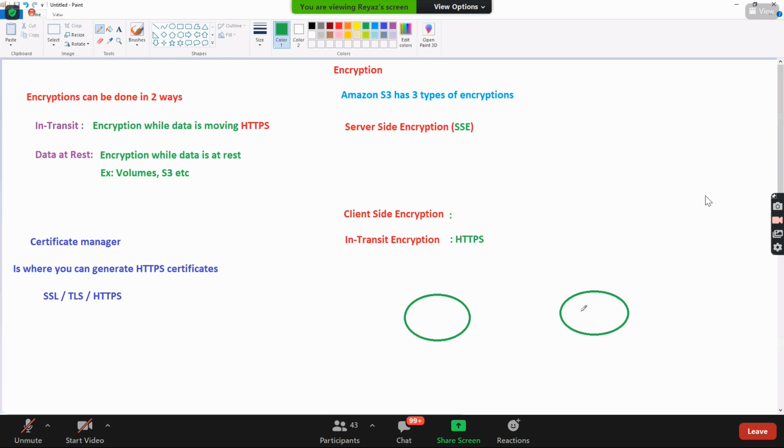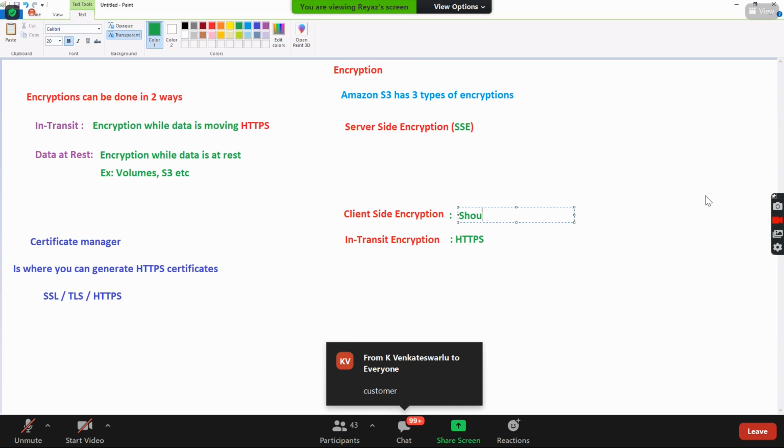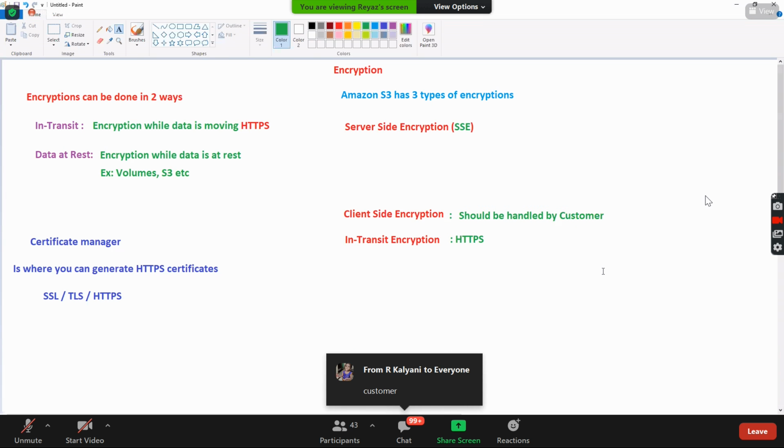Whatever data you have here is handled and encrypted, and whatever you have here too. But the data coming from here to here should be taken care of by whom? Customer only, right? This is called client-side encryption. Client-side encryption should be handled by the customer.